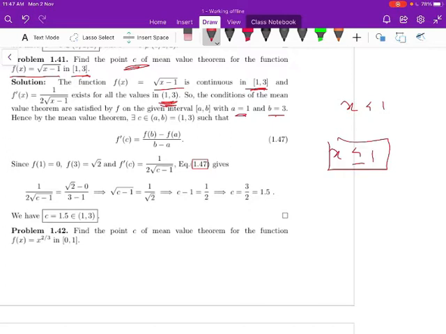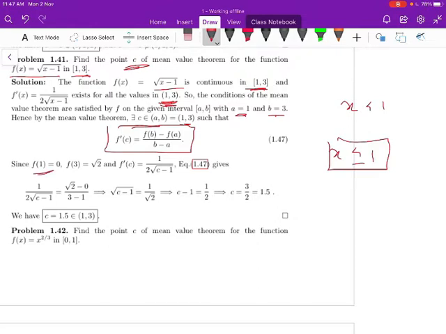So there exists a point c belonging to (a, b), where a is 1 and b is 3, such that f'(c) is equal to (f(b) minus f(a)) by (b minus a). This is the condition of Lagrange's Mean Value theorem. So to find c, let us calculate f(1) and f(b), where b is equal to 3 and a is equal to 1.